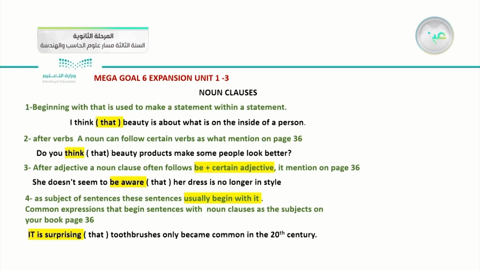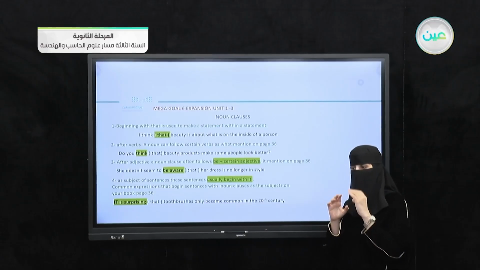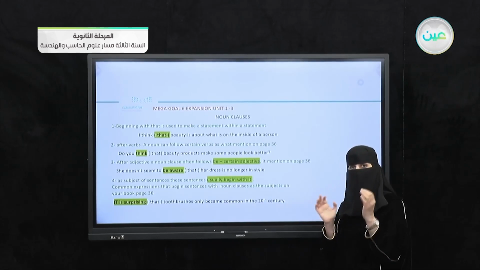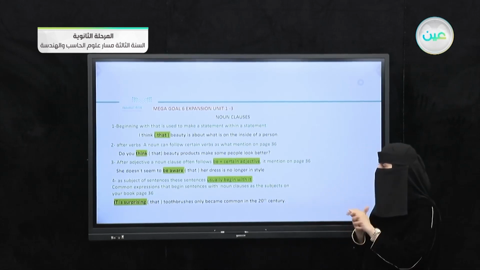What is the second one? After verbs, a noun clause can follow certain verbs, as mentioned in your pupil's book, page 36. We have exact verbs that we should apply when we want to use noun clauses.